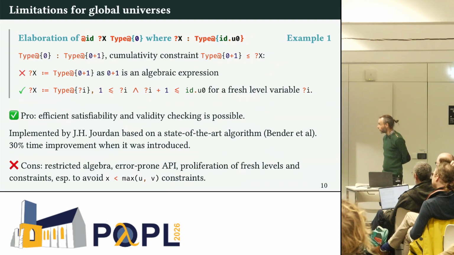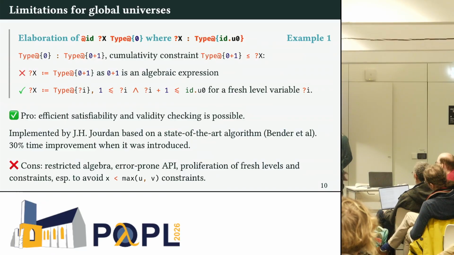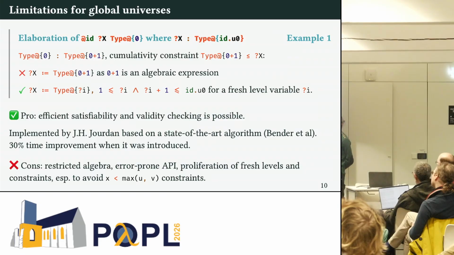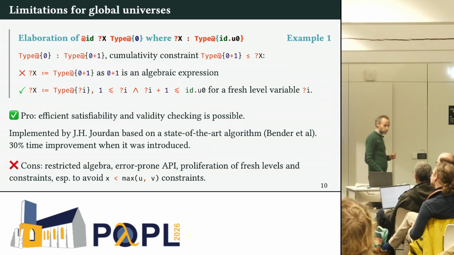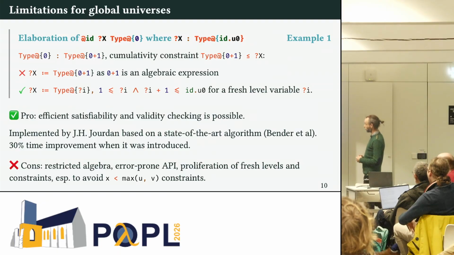What happens? Well, you have some limitations, and when you are trying to do some elaborations, you will need to be careful. For example, if I elaborate the identity function, I'm not giving the first argument, which is the type of the object I'm taking the identity of. I put type 0 there. So my meta variable x has type at id.u0, which is the global universe for the identity function universe.